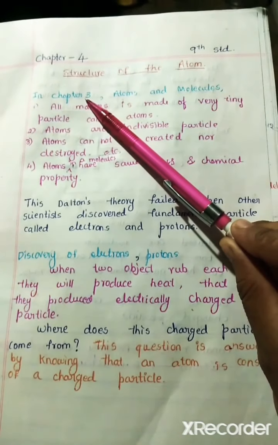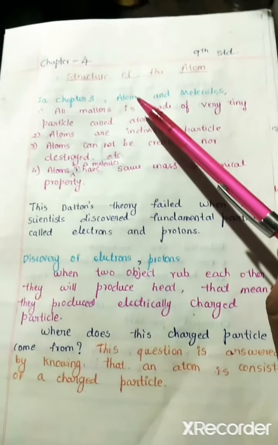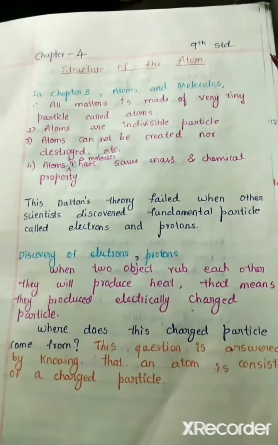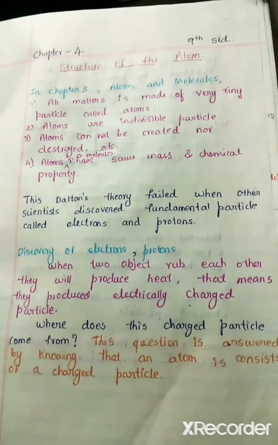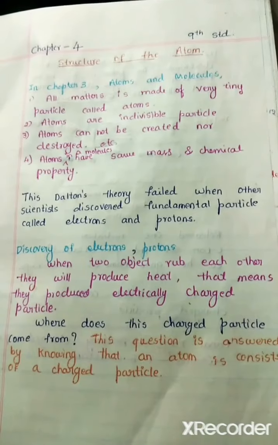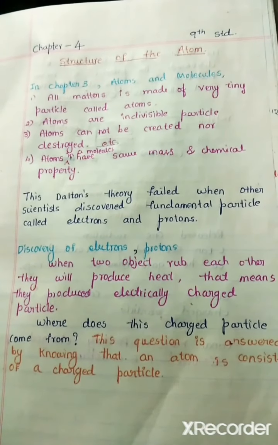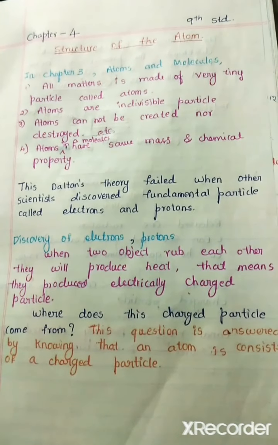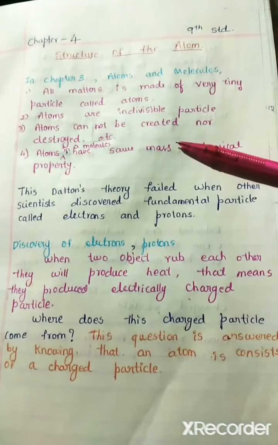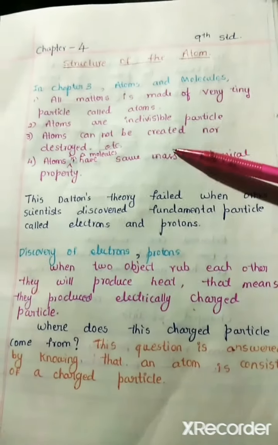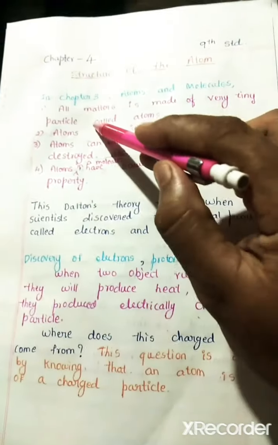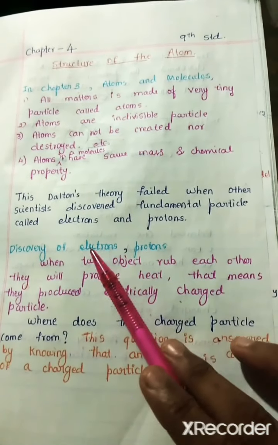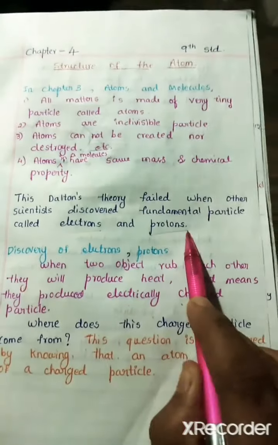In chapter 3, or in the last video, we had studied atoms and molecules in detail, right? In that we had studied that all matter is made up of very tiny particles called atoms. Second, atoms are indivisible particles. Atoms cannot be created nor destroyed, and atoms in a molecule have the same mass and chemical property. This is Dalton's theory, which we studied in our last video, and which was proved wrong when other scientists discovered fundamental particles like electrons and protons.